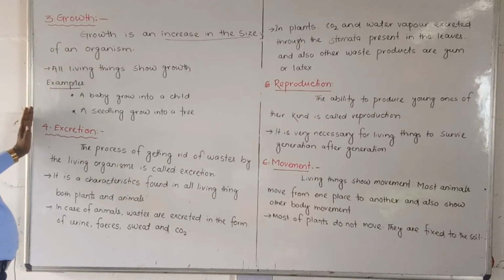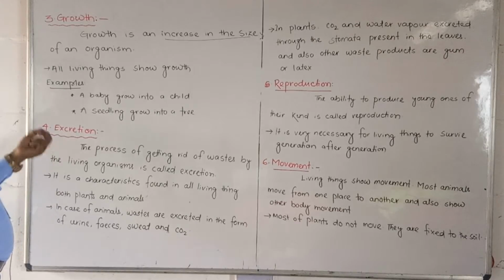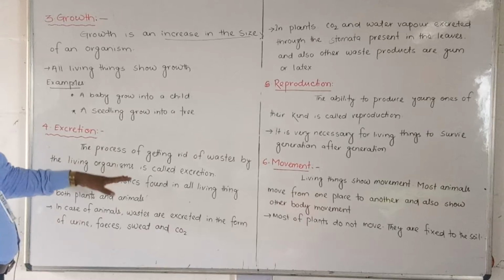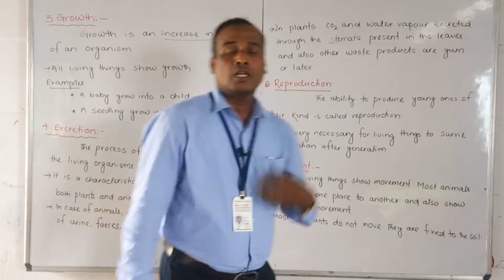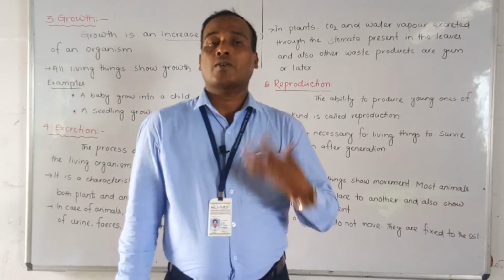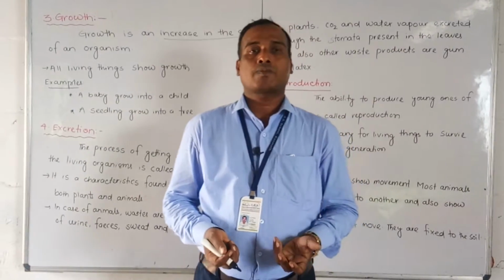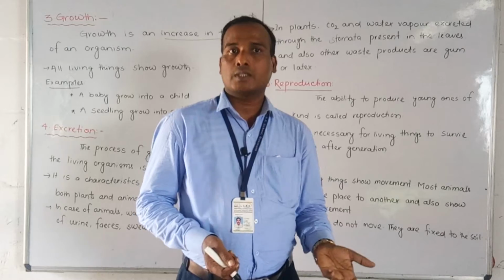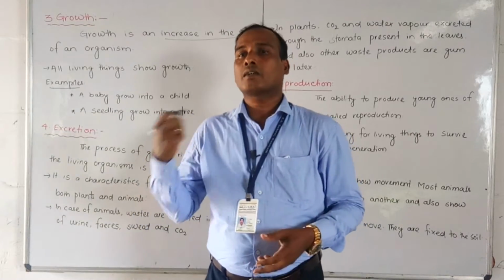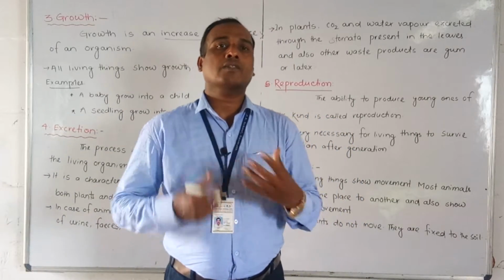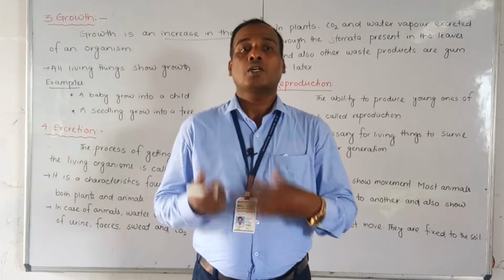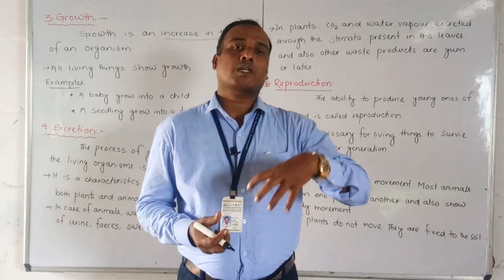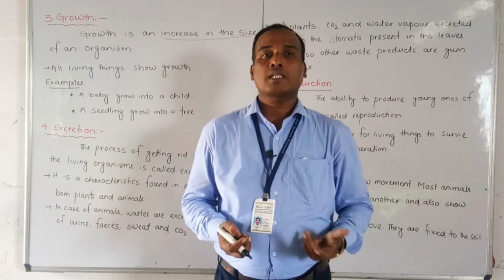Next we will discuss excretion. Excretion is the process of getting rid of waste by living organisms. That means in our body, whenever different functions are going on, some waste products come out. Whenever you are drinking, eating, or doing some work, while different functions are going on inside the body, some waste products come out. How do the waste products come out?